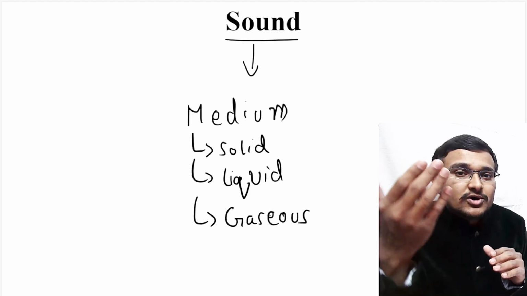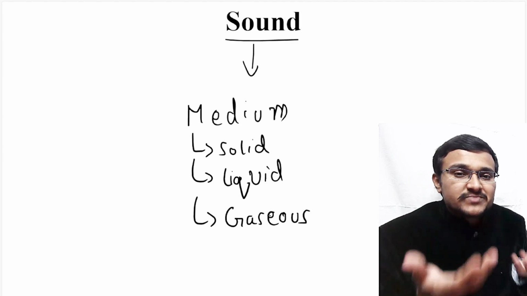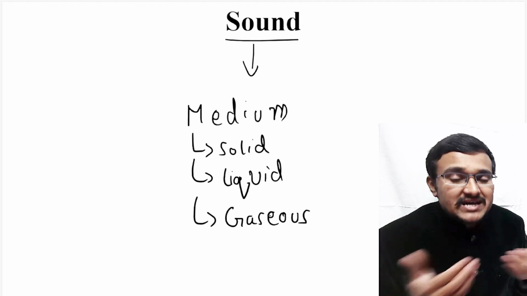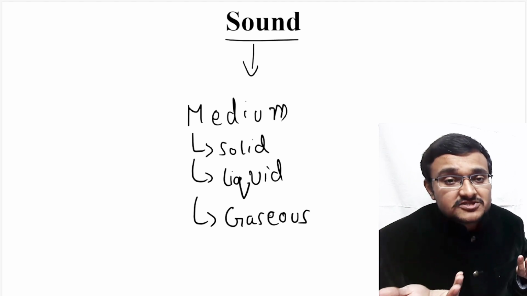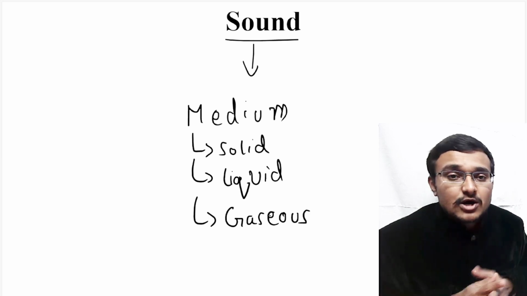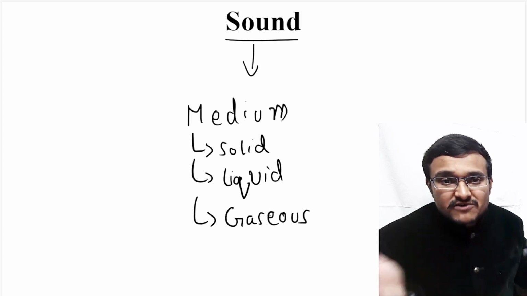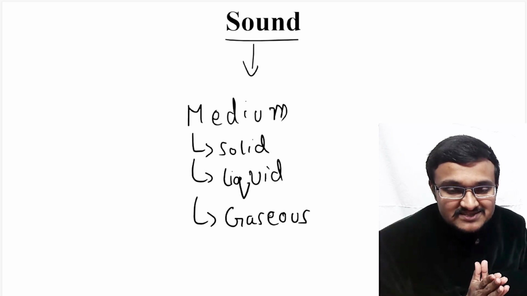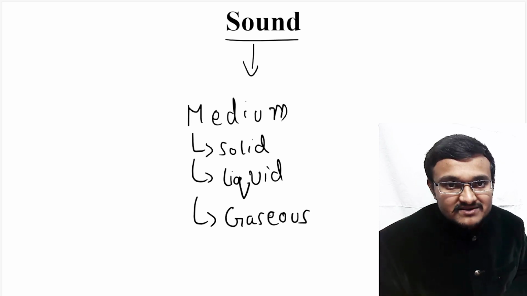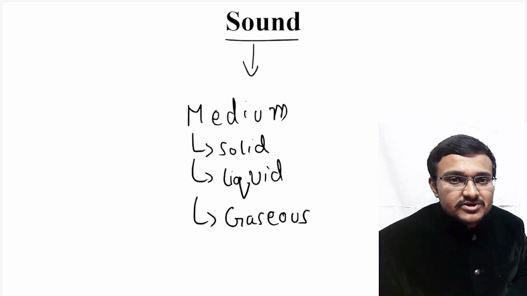But if you go to space, there you have vacuum. That means you don't have any medium for sound to propagate, hence you cannot hear any sound in outer space. But in the atmosphere, because of the air molecules, we can properly hear the sound.